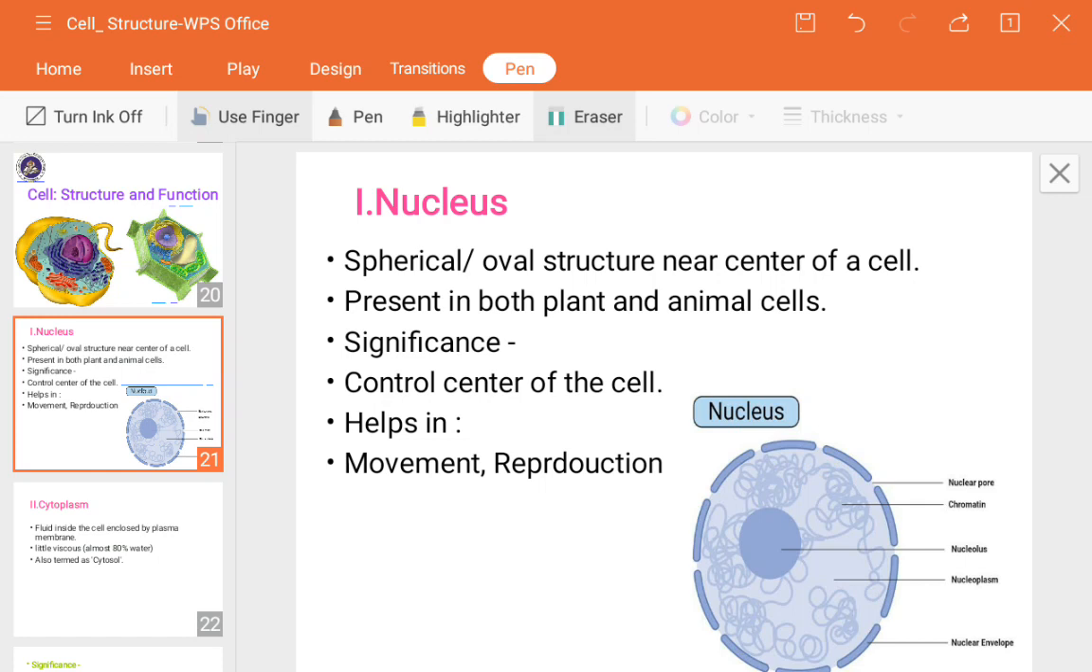So this is about the nucleus. What is the function of the nucleus? It controls the cell. All cell functions are controlled by the nucleus only, because it is the central controller. Next, it helps in the movement of protein and DNA through the nuclear pore. As I told you, whatever protein synthesis takes place inside the nucleus will be transported.